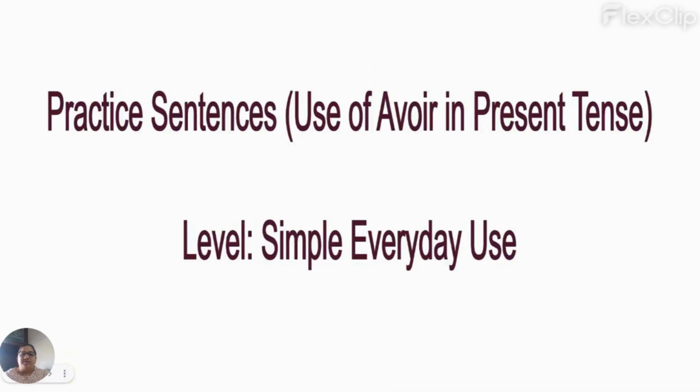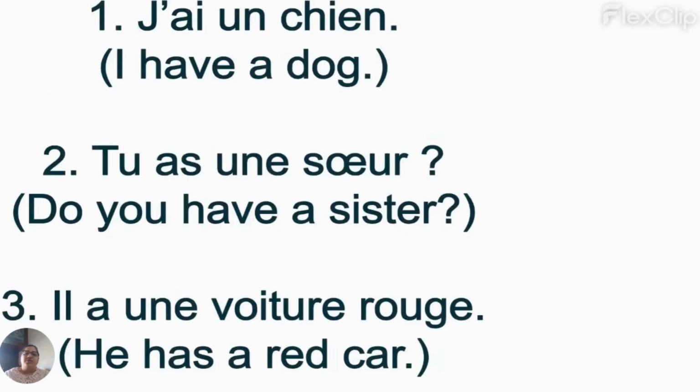Let's go to the next important thing, that is, let us practice simple sentences which are used in day to day life, right? J'ai un chien. I have a dog. This talks about possession, isn't it? Tu as une sœur. If you add an intonation tone, then it is going to be a question, right? Tu as une sœur? So, do you have a sister? Right. Elle a une voiture rouge, she has a red car.